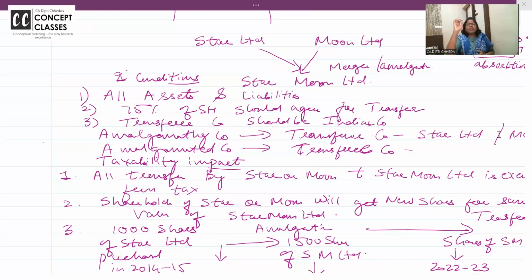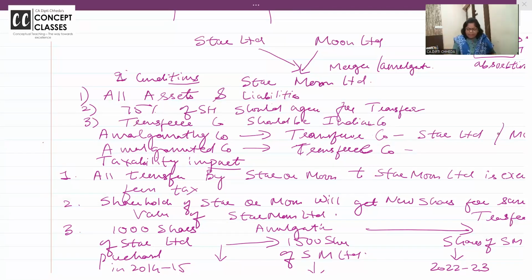Followed? Ma'am, what will happen to the shareholder? I am the shareholder of Star. I have to surrender the shares of Star, and now I am the shareholder of Star Moon. So there is no capital gain on transfer of assets by the transferor company, that is the amalgamating company, to the transferee company, that is the amalgamated company. Look at this.